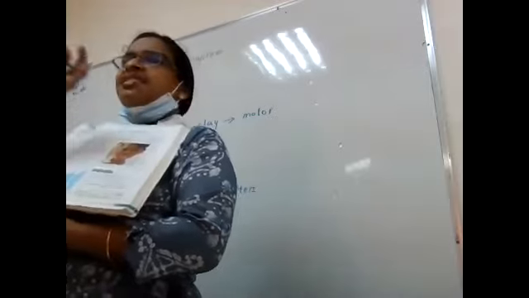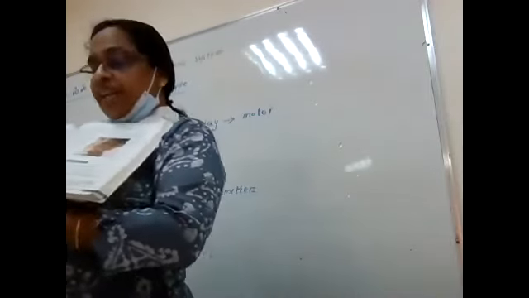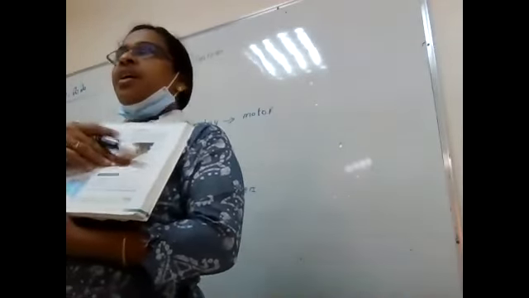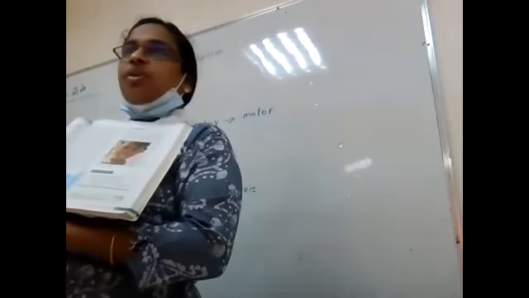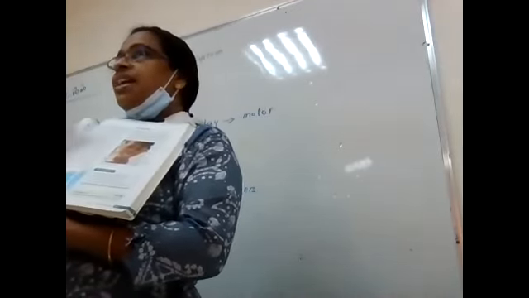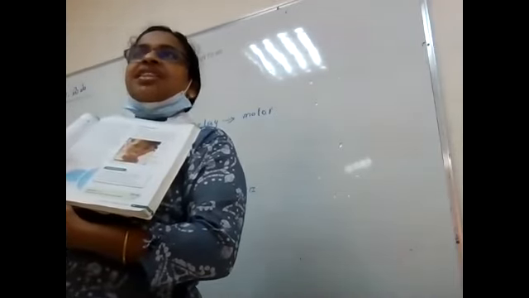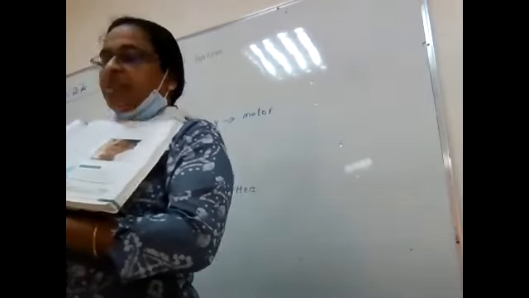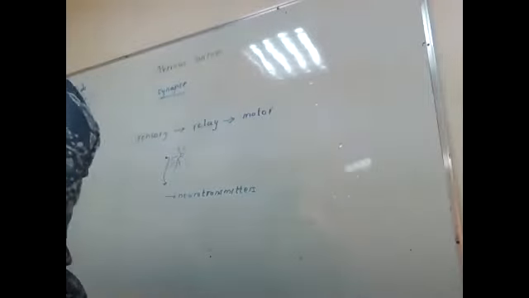Got it? This is the simple thing. If you opt for biology in higher grades, grade 12, you have to learn more about how it is transmitted. It is not as easy as it looks. It contains many enzymes, many instructions, and the brain has to control many things. So all these are very complicated procedures. Is it clear?